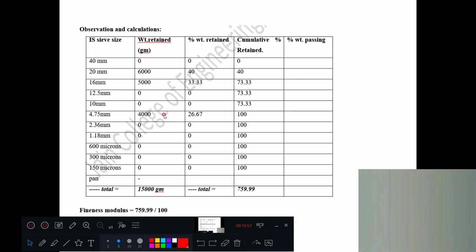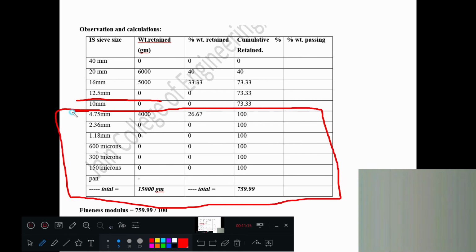Now this table is different from the fine aggregate one. In fine aggregate, you have seen from here to here. I think the 10 mm sieve was there, but the weight retained was 0, so we consider this one. This was only there for fine aggregate. Only these sieves were used. In coarse aggregate sieve analysis, these are also there.